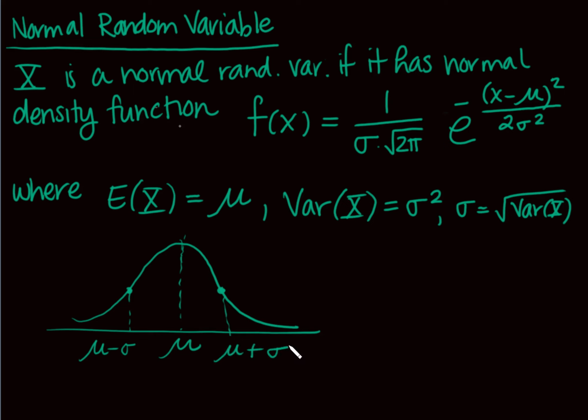And if you've had any statistics, that should start making sense to you. Mu, that's my average, that's my peak of how this stuff is normally distributed. This is what we mean by a normal distributed function, when I get a nice peak like this. And what the standard deviation, or the sigma, does for us is it tells us how steep or how sharp that peak is. So that's what we mean by a normal density function.